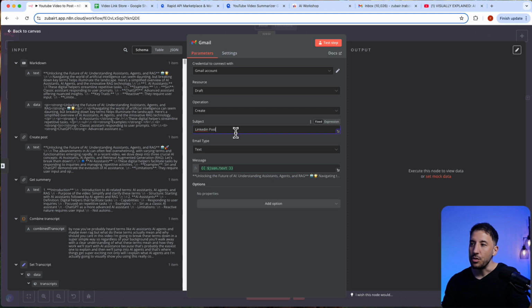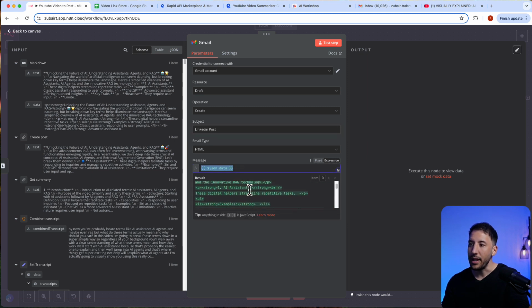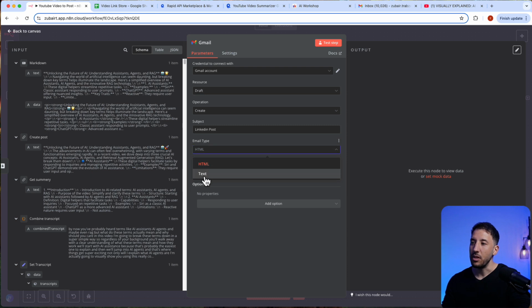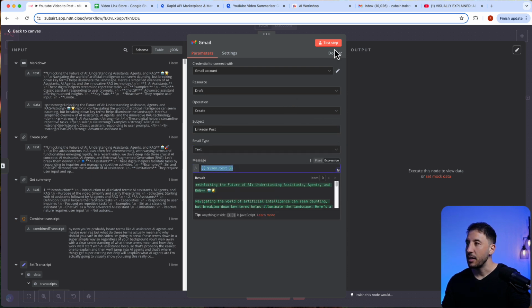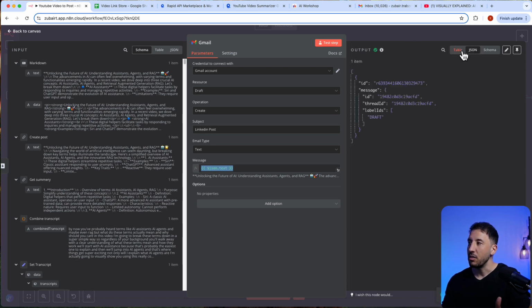Or if you want to change this to an HTML, then you can go ahead and grab your data here, and this will format it in the HTML format. So just again, you can play around with this depending on what your liking is. But I'm going to go ahead and use this text here, and then I'm going to click on test step. So now I should get a draft here. There you go. So it looks like everything works.